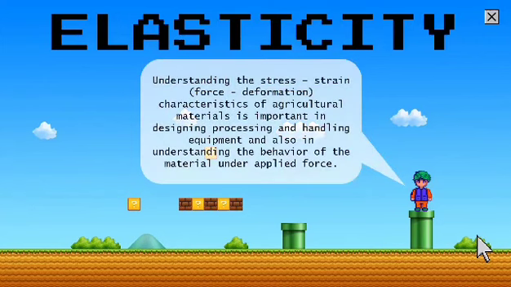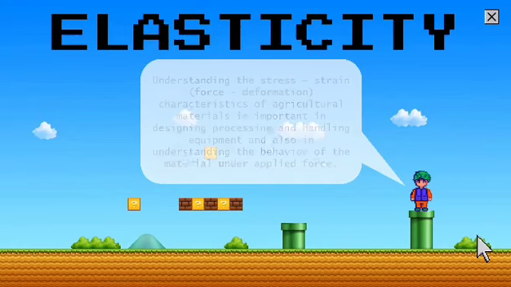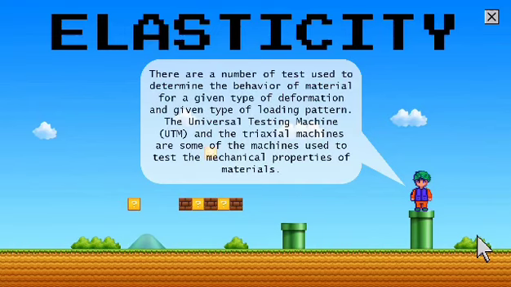Understanding the stress, strain, force, and deformation characteristics of agricultural materials is important in designing, processing, and handling equipment, and also in understanding the behavior of the material under applied force. There are a number of tests used to determine the behavior of material for a given type of deformation and given type of loading pattern. The Universal Testing Machine, UTM, and the triaxial machines are some of the machines used to test the mechanical properties